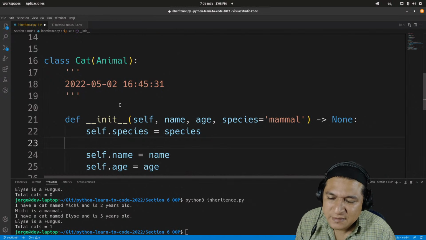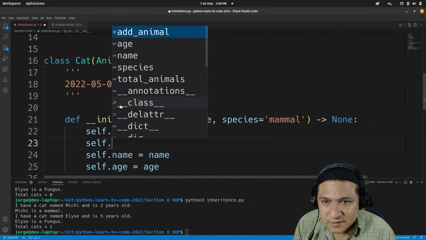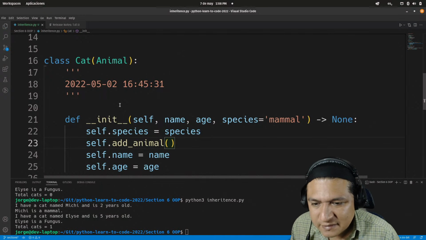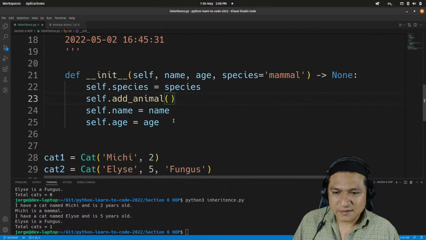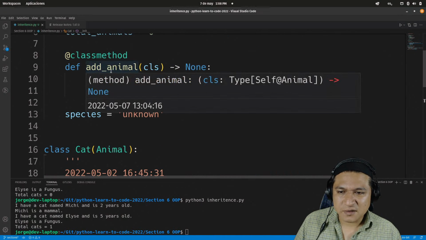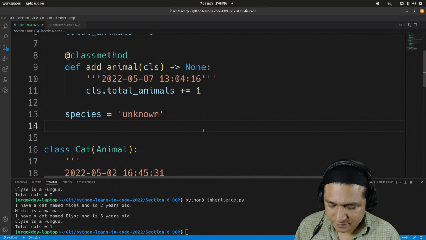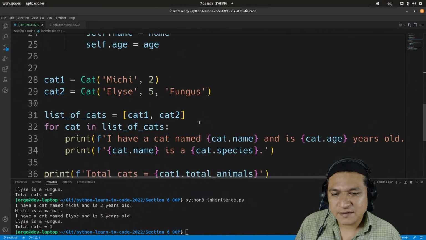Wait a minute. What happens if I just say self dot add animal is here? Let's make a call like this. And that should increase the animal count because it's going to run this once, and I already do the increment right here. Okay, let's try that one.